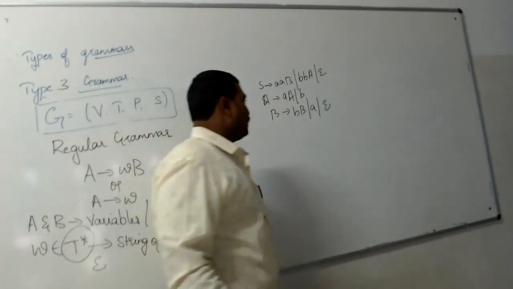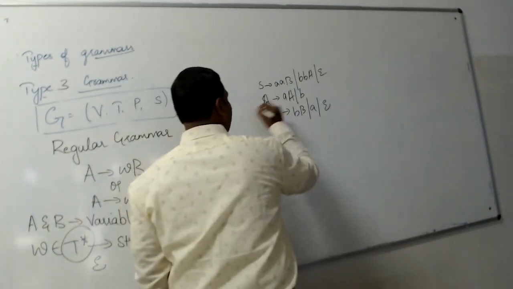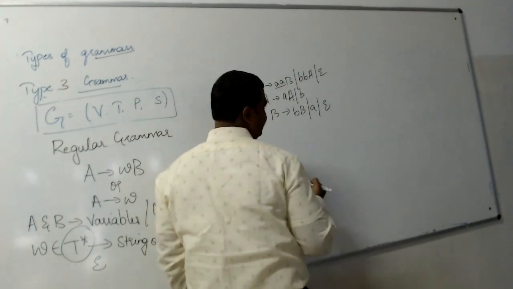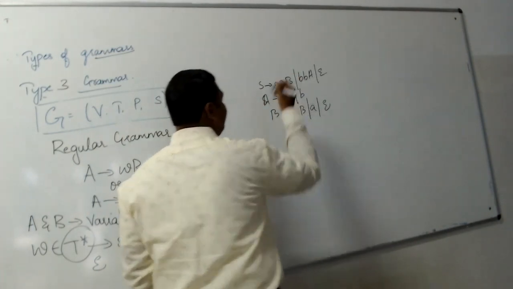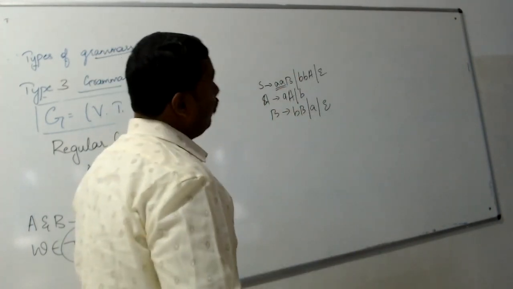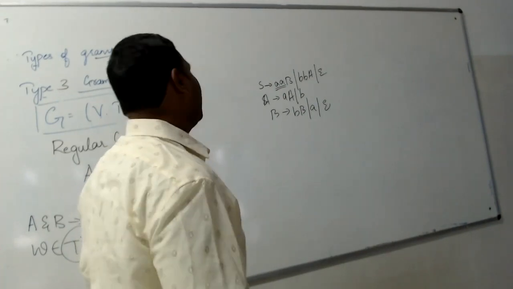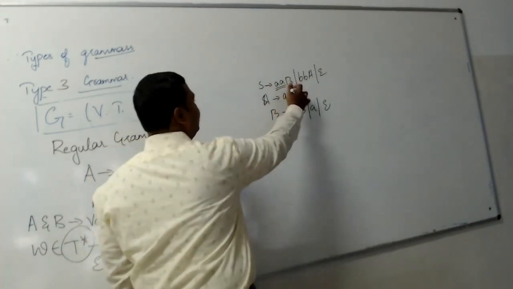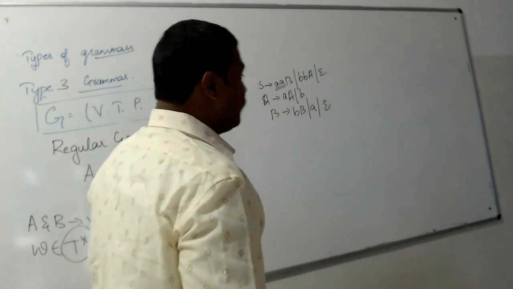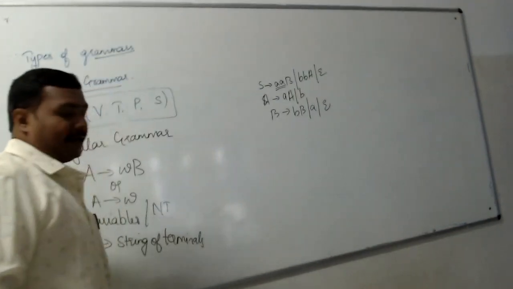So observe that in the previous grammar we had only one symbol. Here we have a set of strings, a string of terminals. After the terminal string, we can then have a non-terminal. That is type 3 grammar.